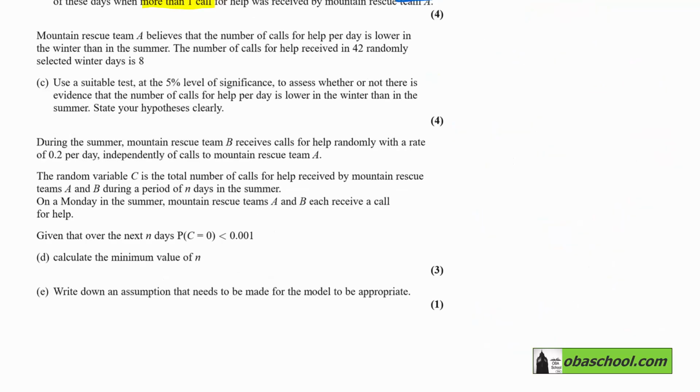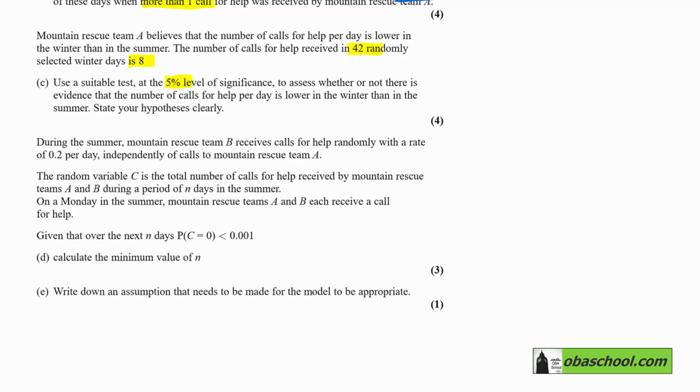Mountain Rescue Team A believes that the number of calls for help per day is lower in the winter than in the summer. The number of calls for help received in 42 randomly selected winter days is 8. We want to use a suitable test at the 5% level of significance to assess whether or not there is evidence that the number of calls for help per day is lower in the winter than in the summer.